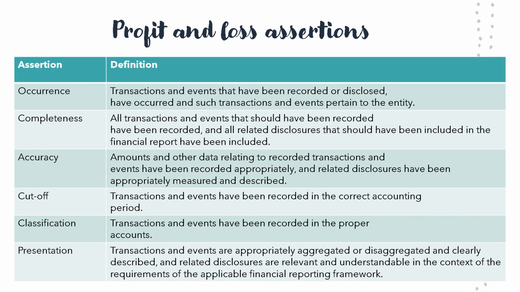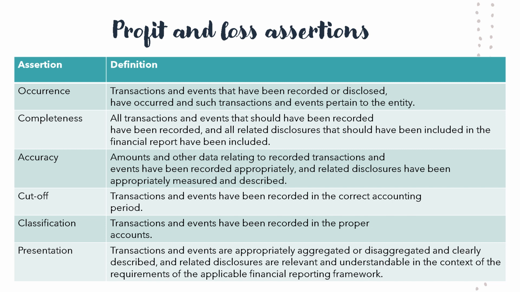Now let's shift our focus to the 6 profit and loss assertions. As you'll see, although some of the assertions are given a different name, they have the same meaning, and this is where students often get confused in their assessments. Occurrence is management's claim that all transactions and events recorded have actually occurred. This assertion is mainly concerned with the potential for the overstatement of an entity's revenue, which would be more favourable for management as it would lead to a higher profit.